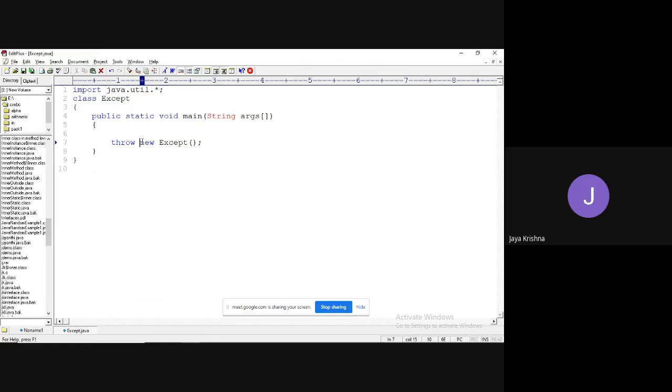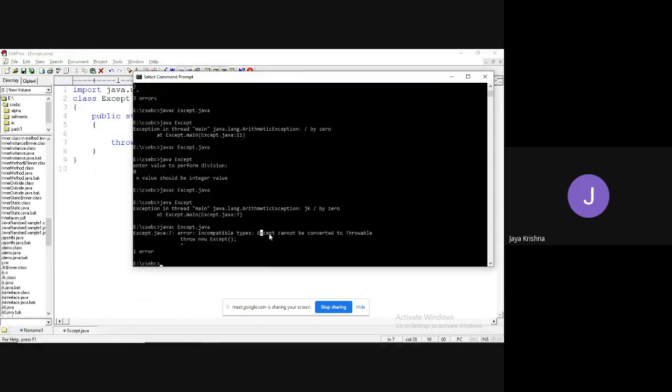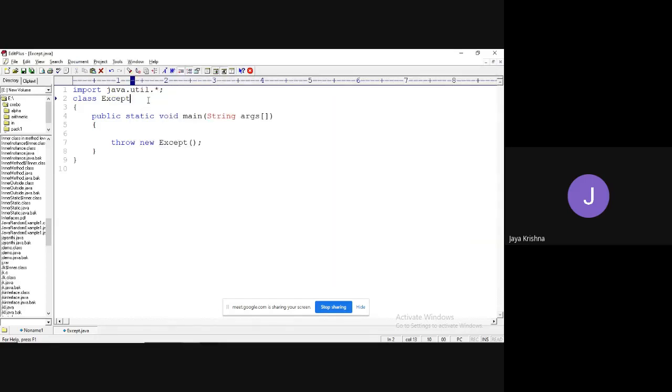For ArithmeticException there is a corresponding catch block, for InterruptedException there is a corresponding catch block, for InputMismatchException there is a corresponding catch block. But what about this new Except? It is a class defined by us, which is a user defined class. That is the reason it produces the error that Except cannot be converted to Throwable. But if you want to make it convertible, you can, by inheriting those classes.